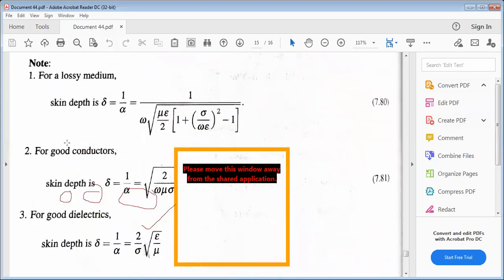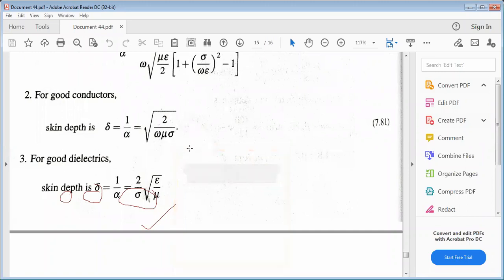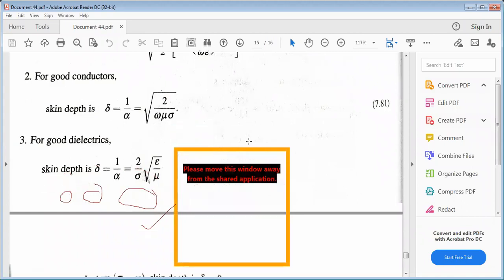For a lossy medium, the skin depth is 1 by alpha. What is the alpha value? Alpha equals omega into square root of mu epsilon by 2 into the square root of 1 plus sigma by omega epsilon whole square, minus 1. This is already derived. For conductors, alpha is the square root of omega mu sigma by 2, and of course beta is also the same. So 1 by alpha is the square root of the reciprocal value, 2 by omega mu sigma.